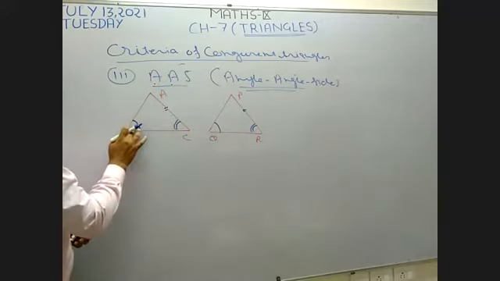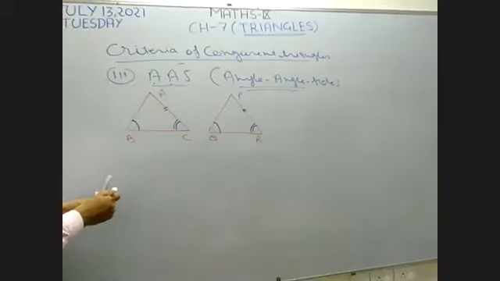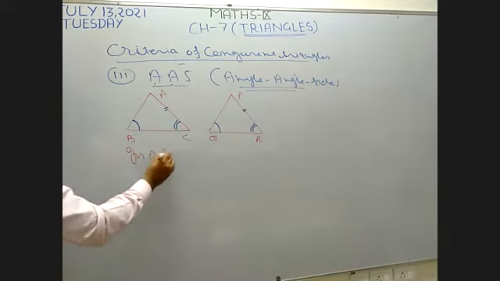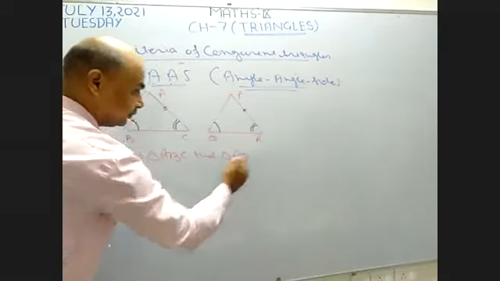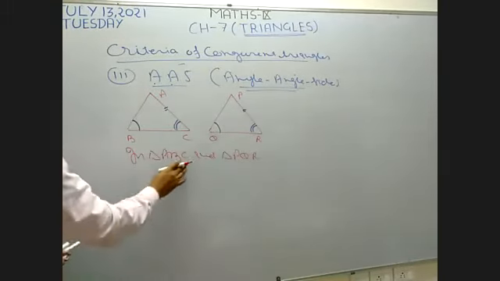Angle, side. This is angle, this is angle, this is angle, and side is in the side. Now I want to explain this. I write here in triangle ABC and triangle PQR. These two triangles are given right here, and now what is given?